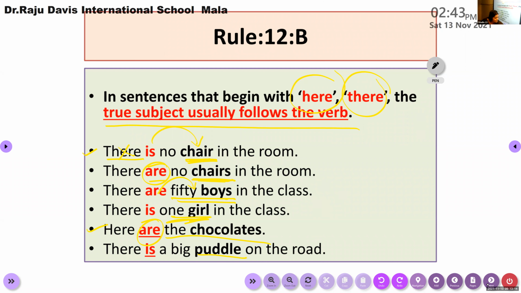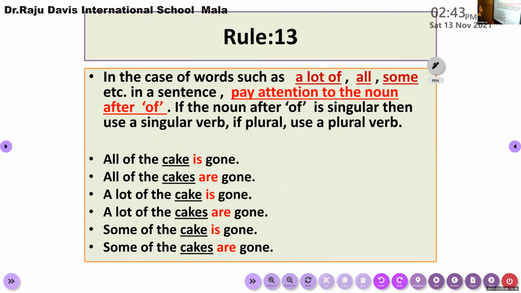So rule number 13. This is very simple. Children, here I am going to highlight a preposition called "of", O-F, of. You're familiar with the preposition of, right? Yes or no, Catherine? Preposition of. So keep this "of" in your mind and check rule number 13.